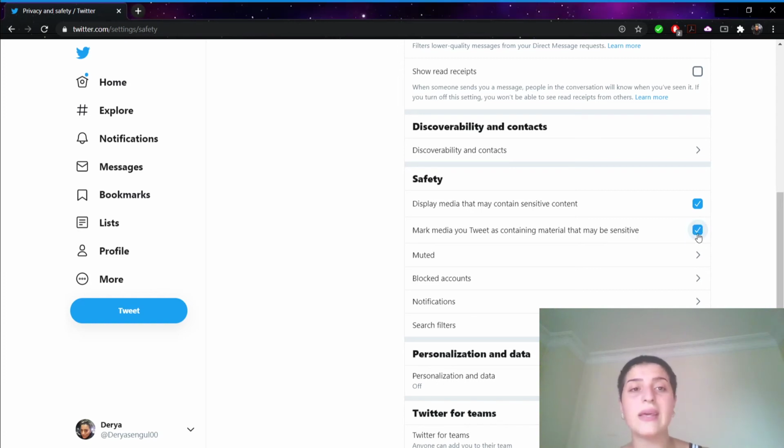If it's looking like yours has it enabled, your tweet might have the warning on the content. To remove it, you're gonna remove this warning by doing this. And now you will not have any problem with your tweets having this warning on top of them.